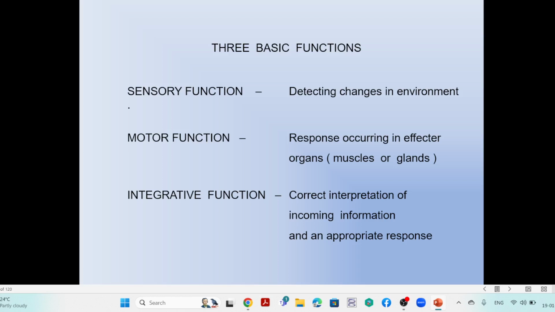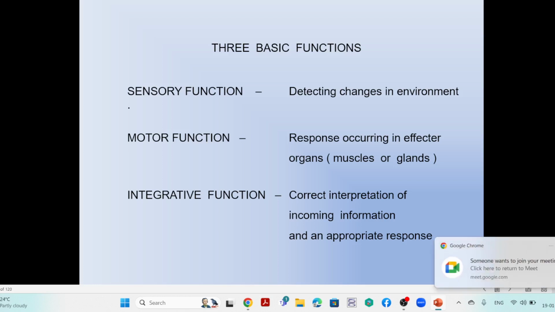So the basic important functions are the sensory function, motor function, and integrative function. These are the three basic functional components of the nervous system. If you understand this basic information, you understand the whole system, the basic concept.